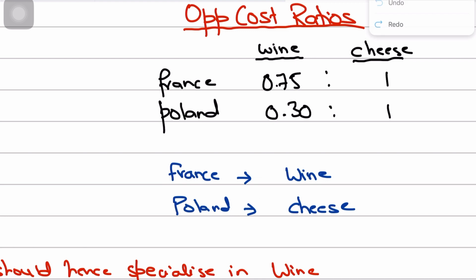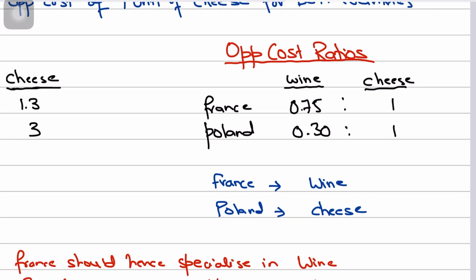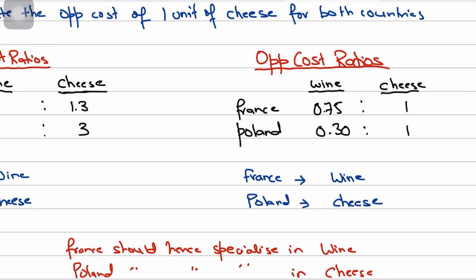in wine. We can also prove this from the opportunity cost ratio for cheese, because France could end up making more wine, that is 0.75 wine, by foregoing the same one cheese, while Poland could only end up making 0.3 wine while foregoing the same one cheese. So definitely France has a comparative advantage in wine production, while Poland has a comparative advantage in cheese production. So the first step is to calculate the opportunity cost ratios, and then you figure out which country has a comparative advantage in what, right?